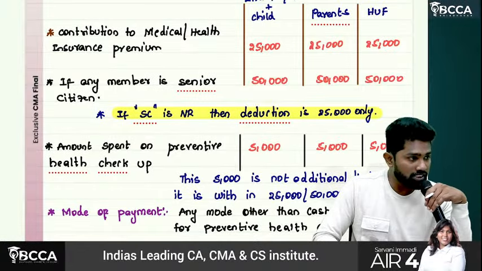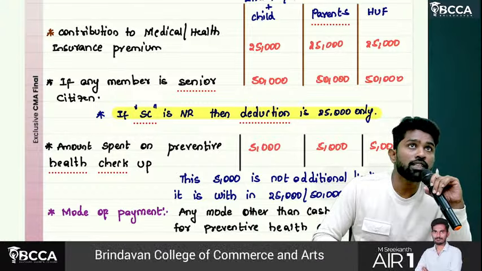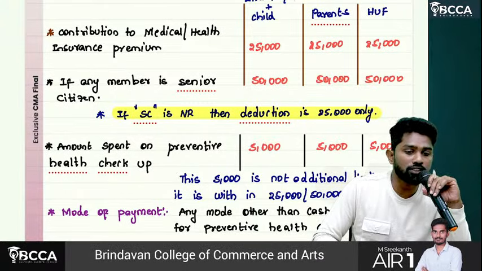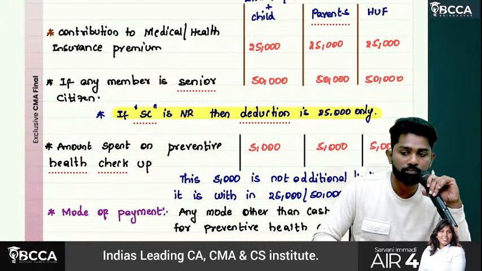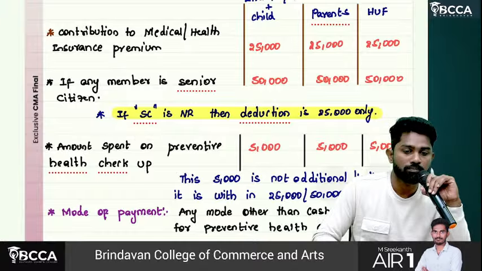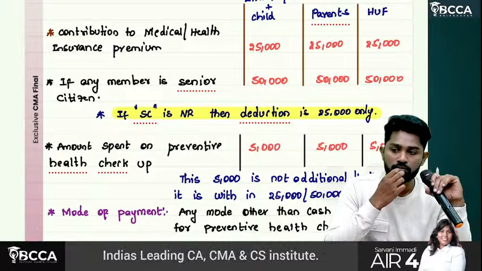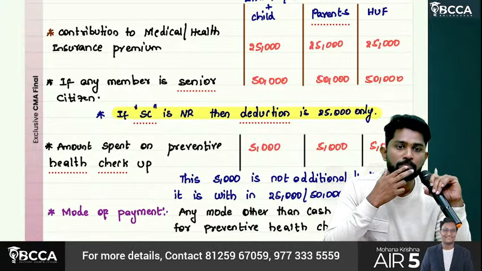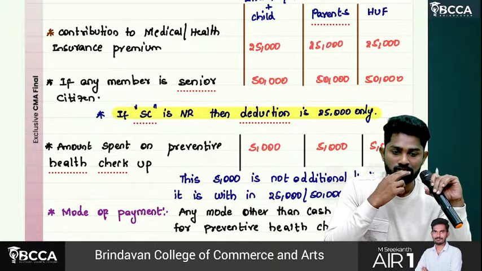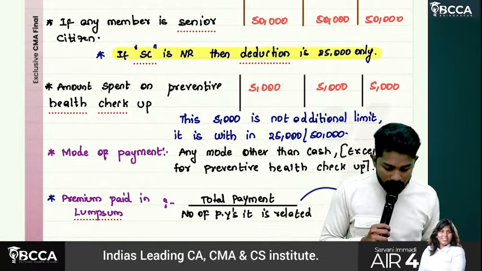If senior citizen is non-resident, then deduction is 25,000 only.